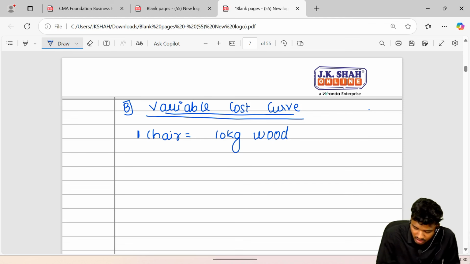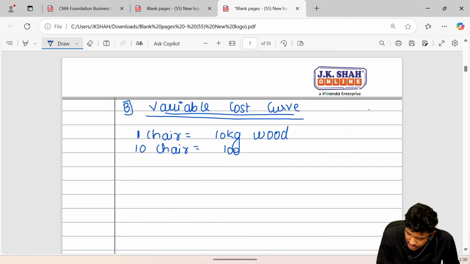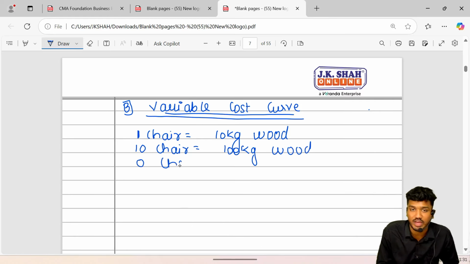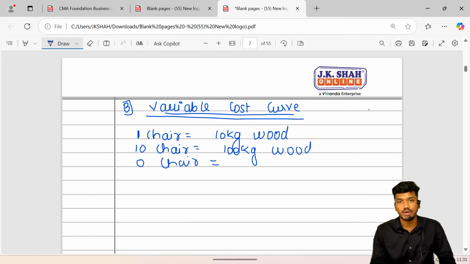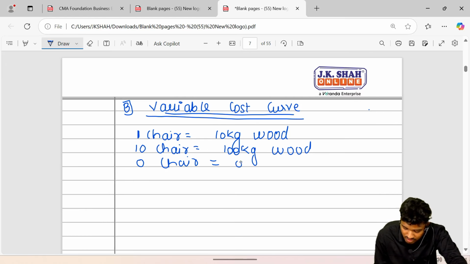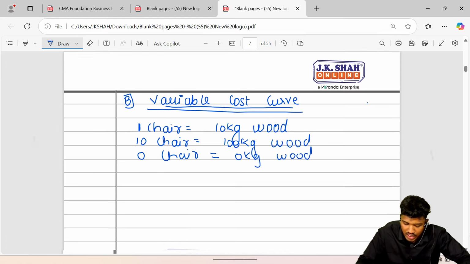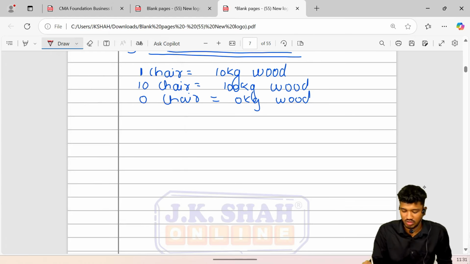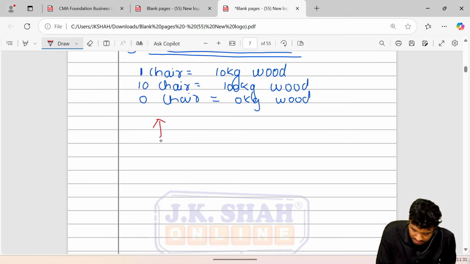As the quantity of chairs, that is output, increases, for 10 chairs he was requiring 100 kg of wood. And when he was producing zero chairs, the quantity of input required was 0 kg. Hence, if we show it in a graphical format, it would look like this. Let's see.